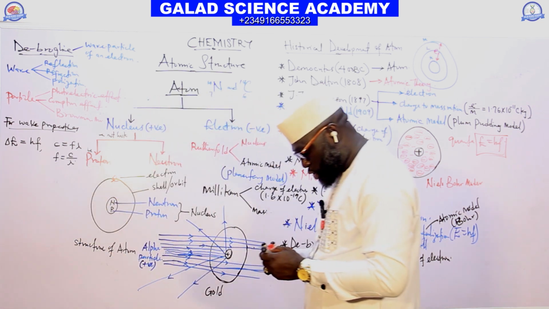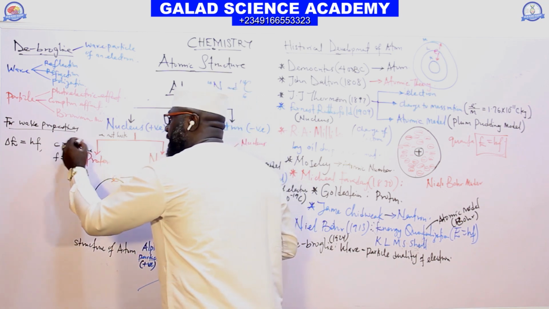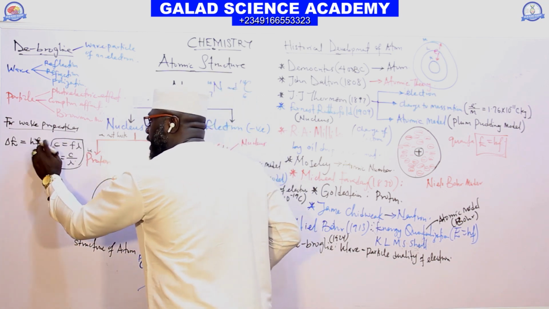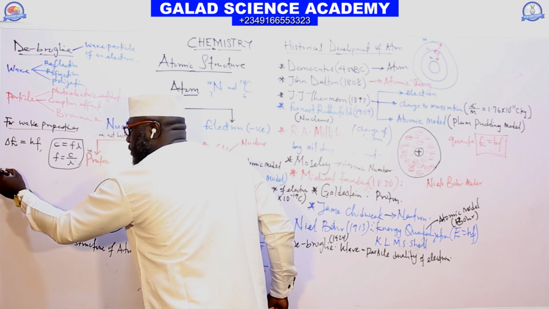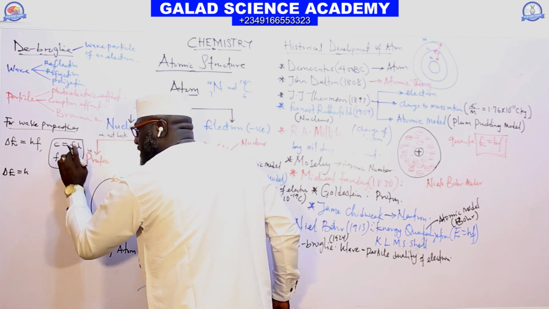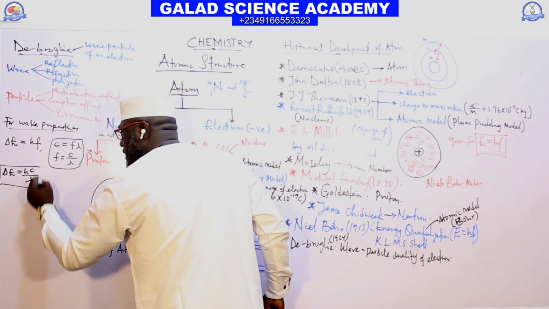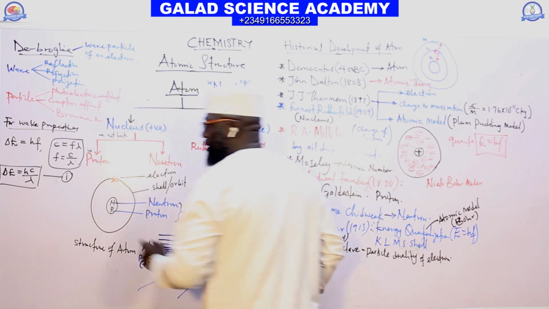So we can now substitute for frequency. The energy E equals h times f, which is c over lambda. This is equation 1.